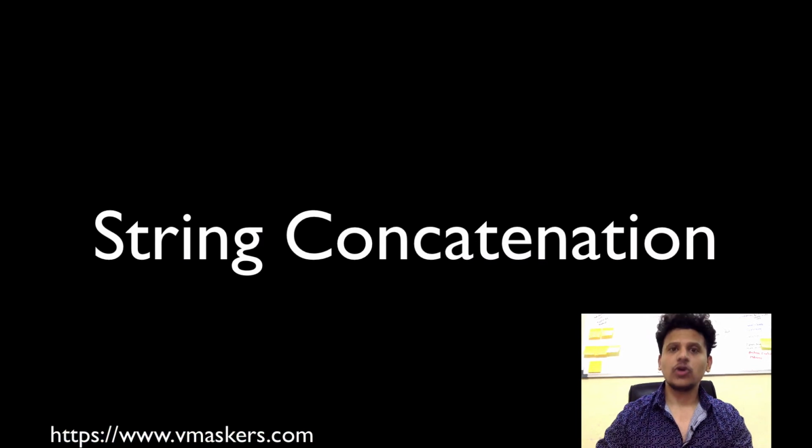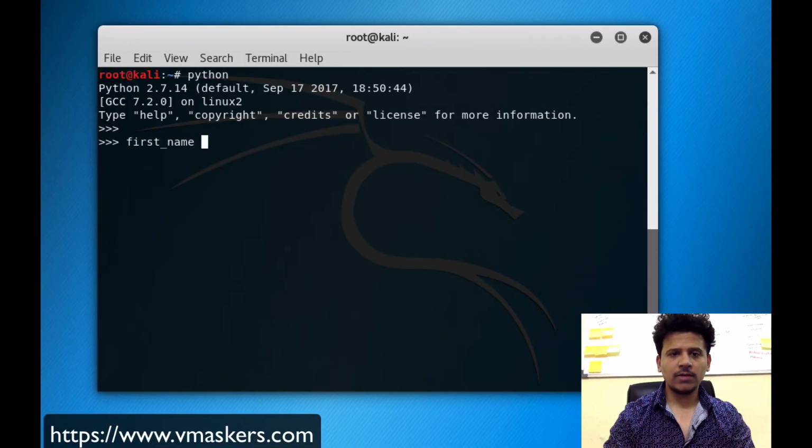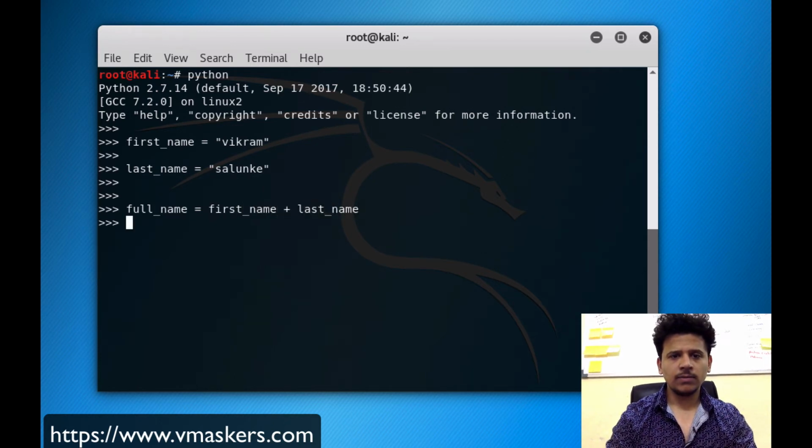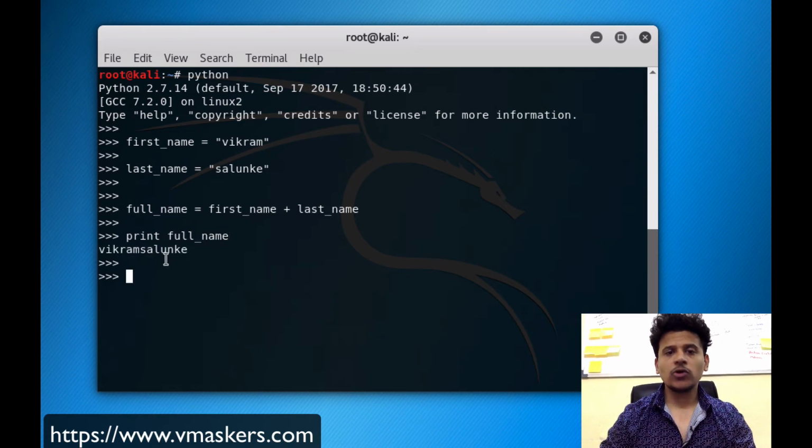Now let's see string concatenation. Let's define first name equals Vikram. Let's define last name equals Salunke. Now we want to concat these two strings. For this we will use the plus operator. So full name equals first name plus last name. Let's print full name. So we have used a concatenation.